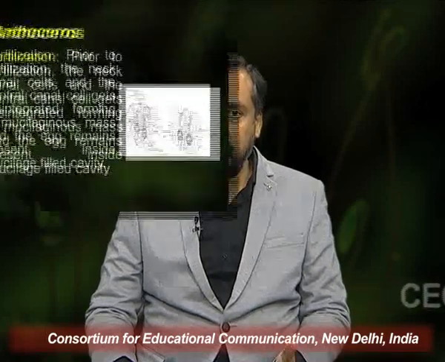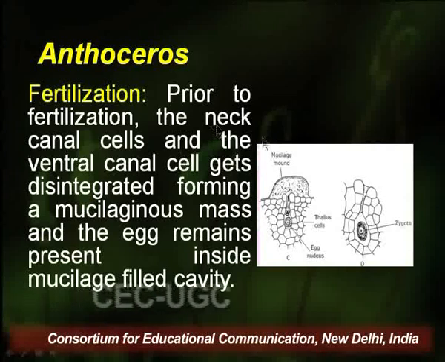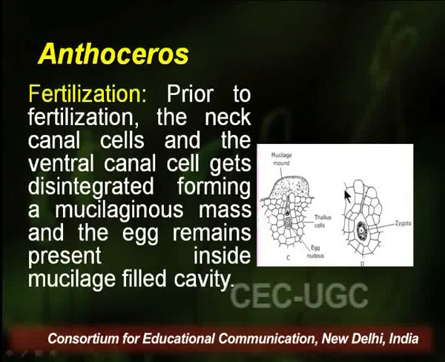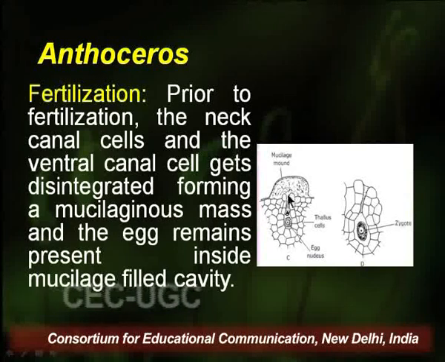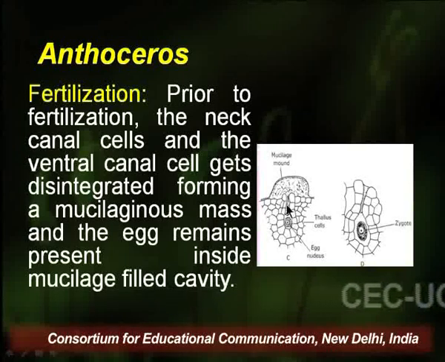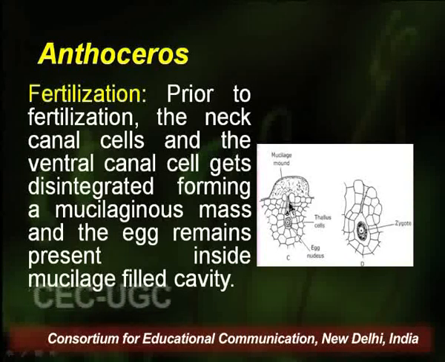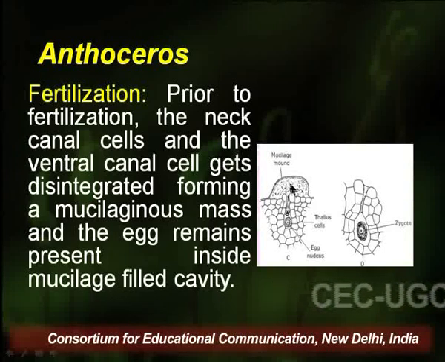As far as the fertilization in Anthoceros is concerned, prior to fertilization, the neck canal cells and the ventral canal cells disintegrate and form a mucilaginous mass, and the egg remains present inside a mucilage-filled cavity.